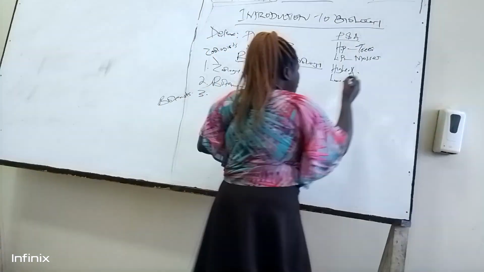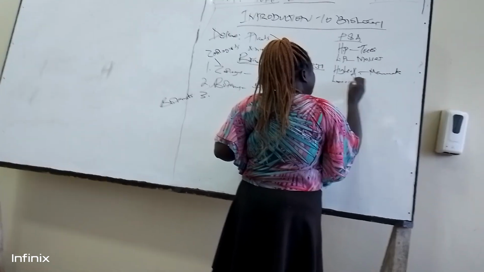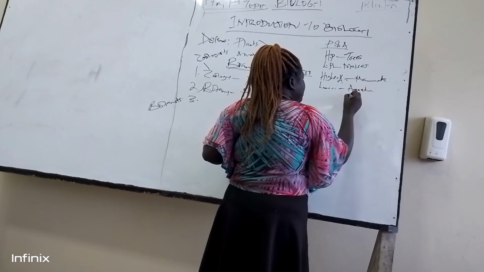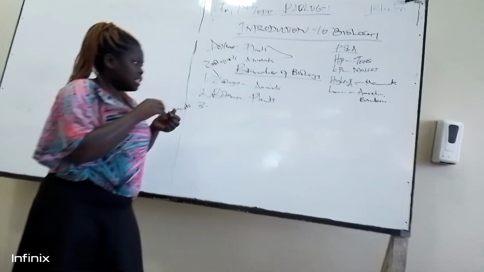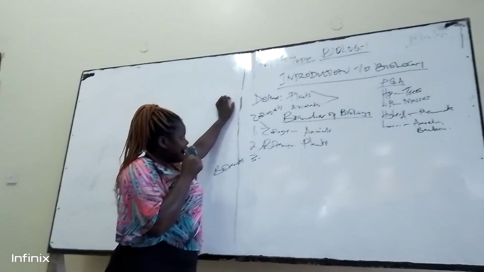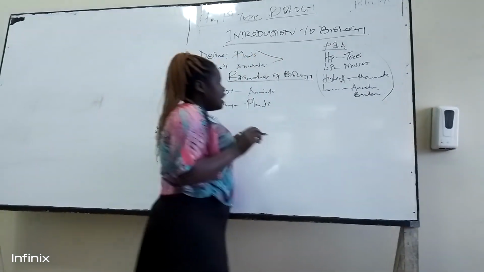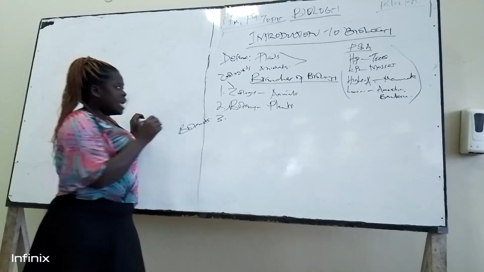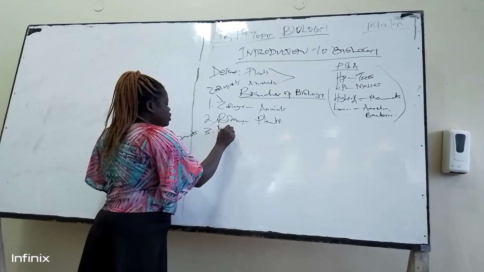For higher plants we have e.g. trees, for higher animals we have e.g. mammals. For lower animals we have e.g. amoeba or bacteria. These tiny, tiny organisms are formed in the soil or on top of the soil, very tiny. Because of this confusion, to avoid confusion, a third broad category, a main branch also of biology, is introduced, called microbiology.